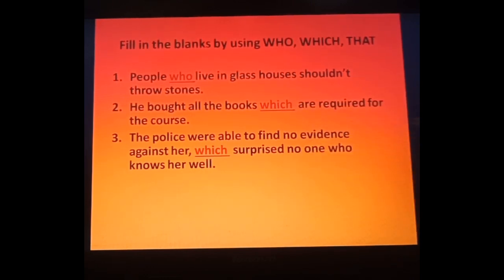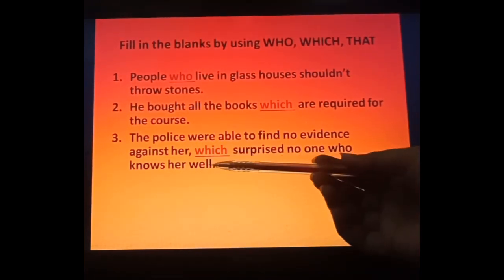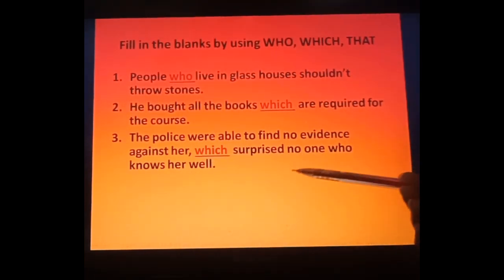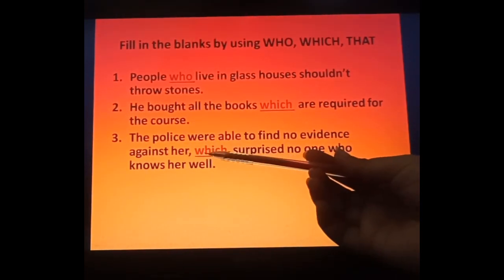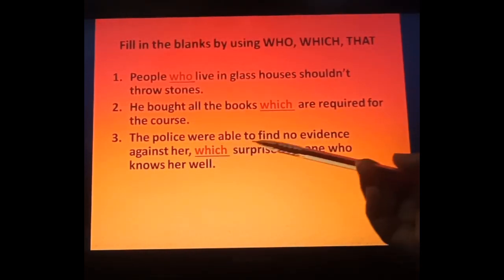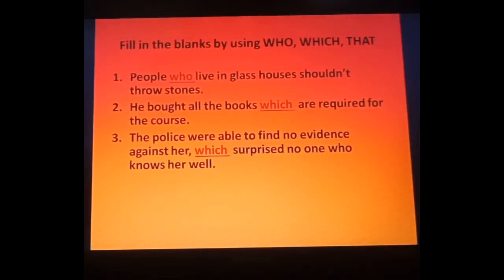Fine. Next one, the police were able to find no evidence against her, which surprised no one who knows her well. Now one question will arise in your mind: her is given, her is a living being, and I am using which here, as I have told you, we have to use which for non-living.